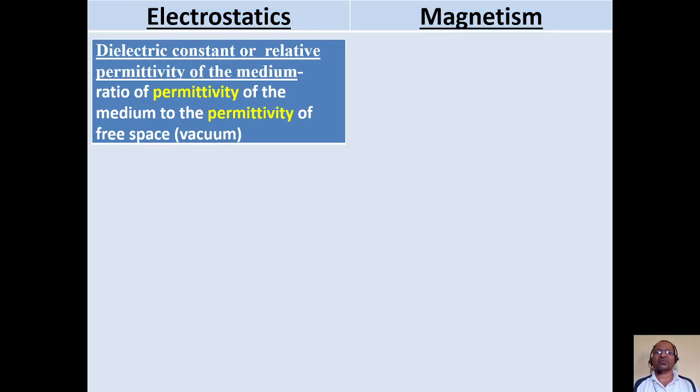In electrostatics, we have defined the dielectric constant or relative permittivity of the medium as the ratio of permittivity of the medium to permittivity of free space or vacuum. We write it as K is equal to epsilon upon epsilon 0. K is the dielectric constant, epsilon is the permittivity of the medium, and epsilon 0 is the permittivity of free space.